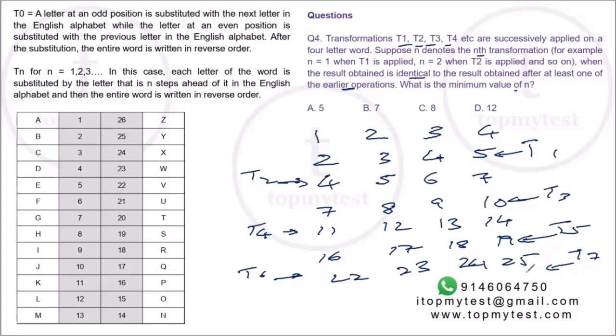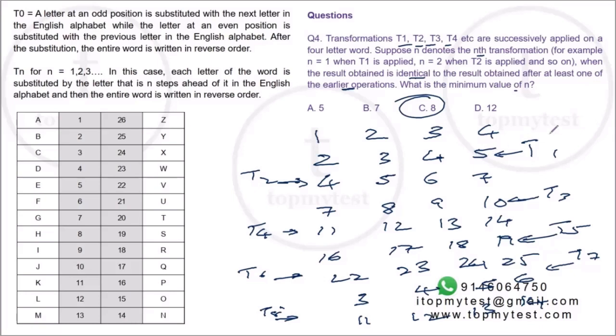You will get 27 plus 25 plus 7 is 32. There is no 32, so this will go back to 6. This will be 5. This is 4. This is 3. Okay, 3, 4, 5, 6 we have not got. So let's add one more. T8 you will read from here. Adding 8 to 3, this will be 11, 12, 13 and 14. 11, 12, 13, 14 is the same as T4. So one of the intermediate steps is repeated in step 8. So option C will be your correct choice.